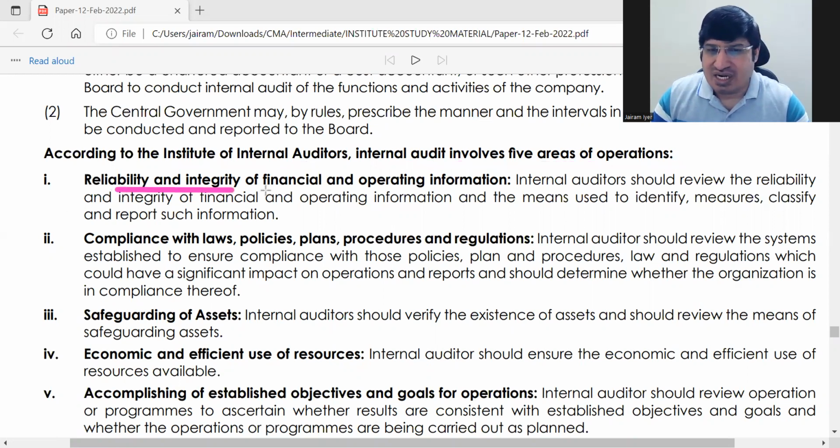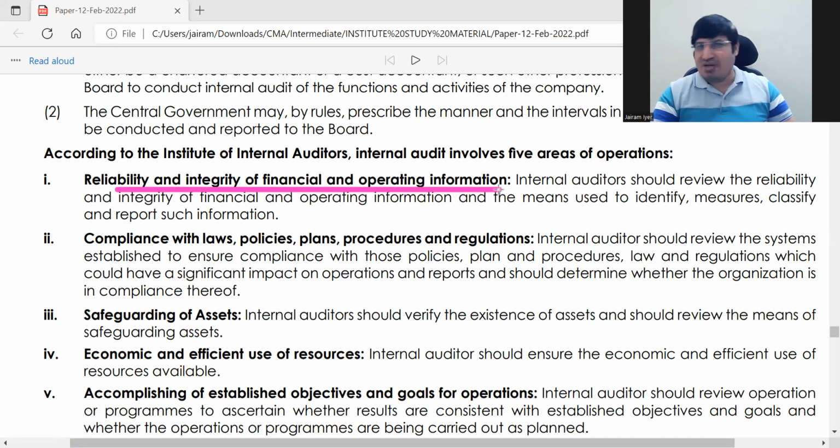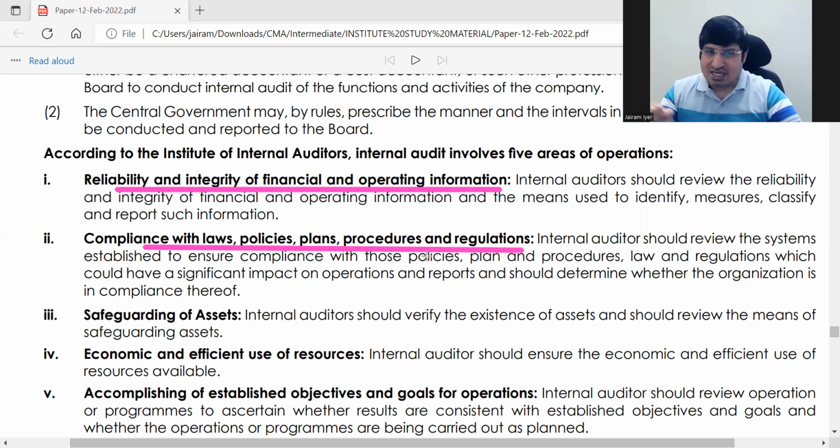The first is reliability and integrity of financial and operating information. All financial and operating information is reliable. That internal audit has to see. Okay. All kinds of audit have to see the same thing, right? Next is compliance with laws, policies, plans, procedures, regulations. Okay. So everything is being complied with, all management policies, plans, okay? All controls. Next is safeguarding of assets. Okay? Safeguarding of assets. To make sure that assets जो है, assets are in good condition. Okay. And they are being used properly.